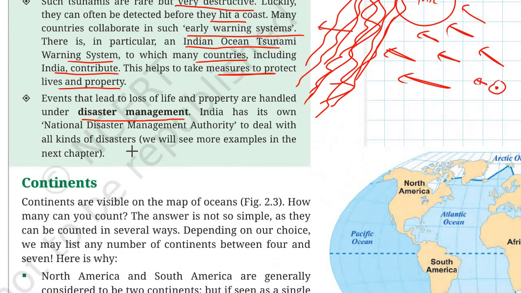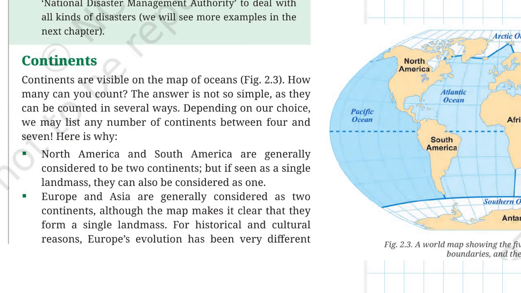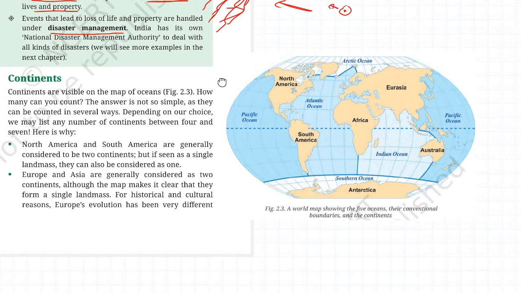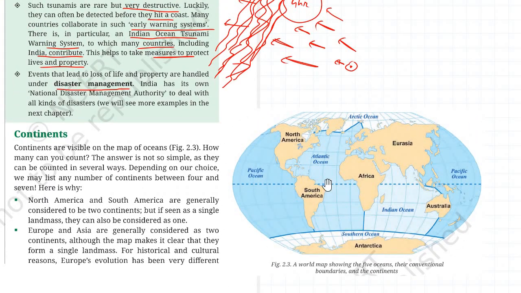Okay, now we have learnt about oceans. Now let us talk about continents. Fine. Now continents are visible on the map of oceans. Remember this one we talked about previously. See, North America, South America, Africa, Eurasia, Australia, Antarctica, these are the continents.